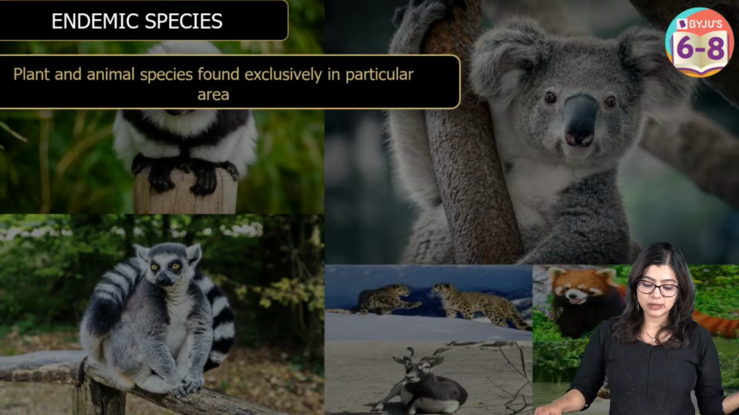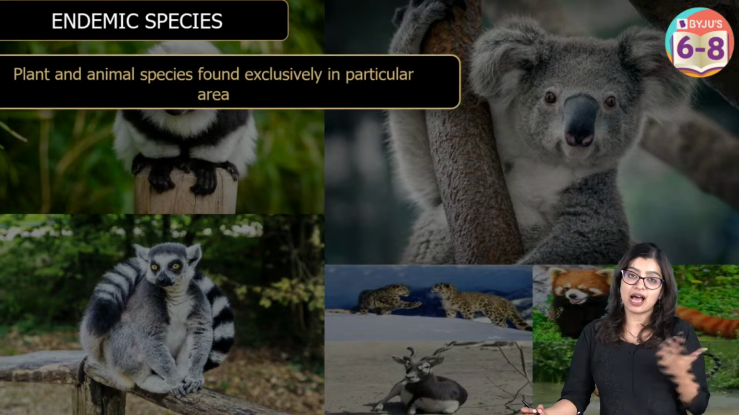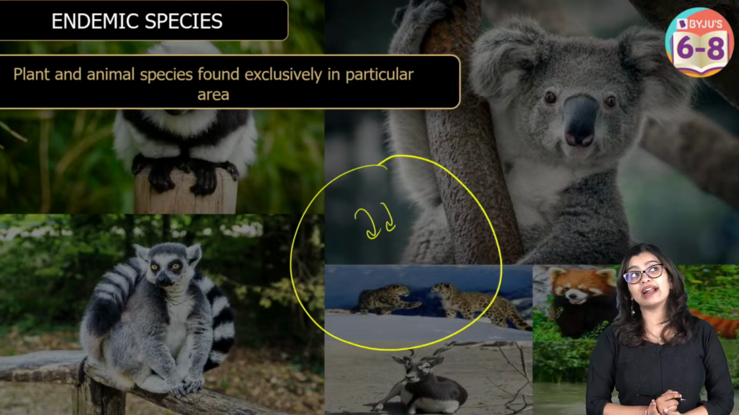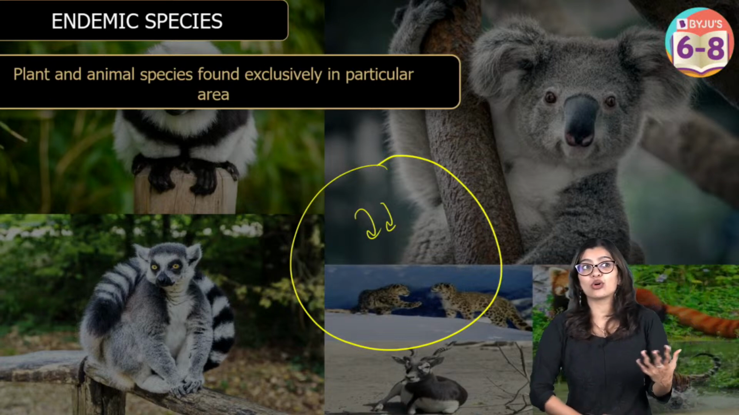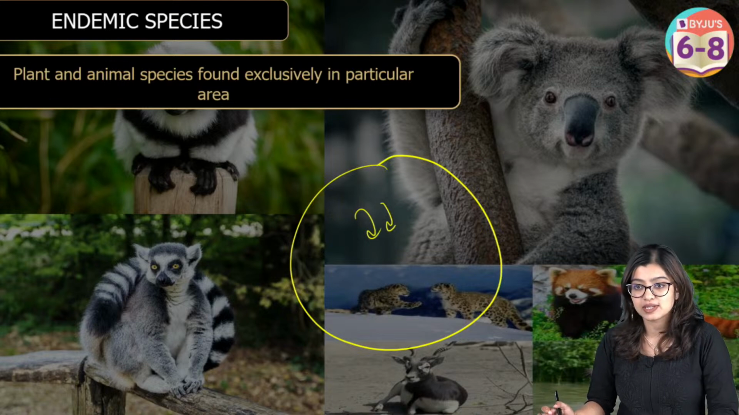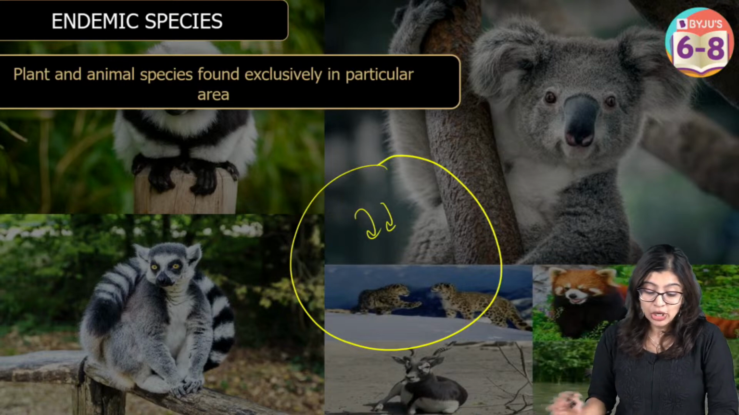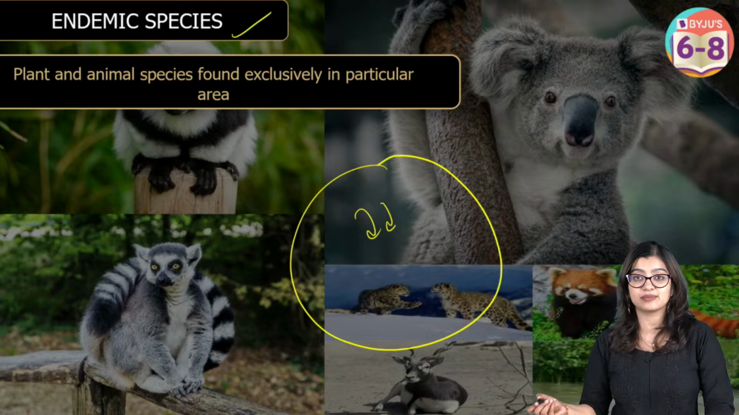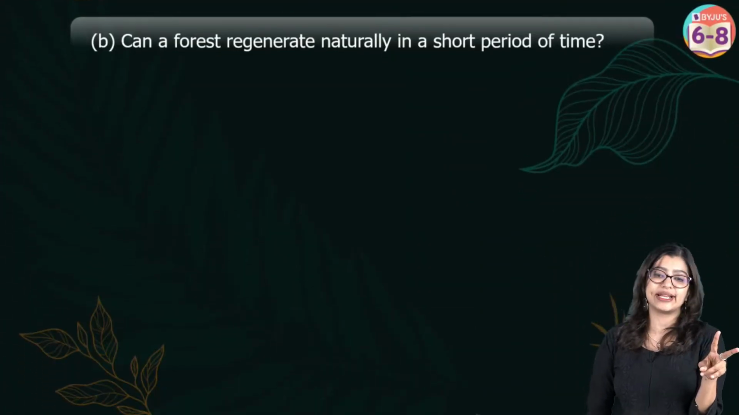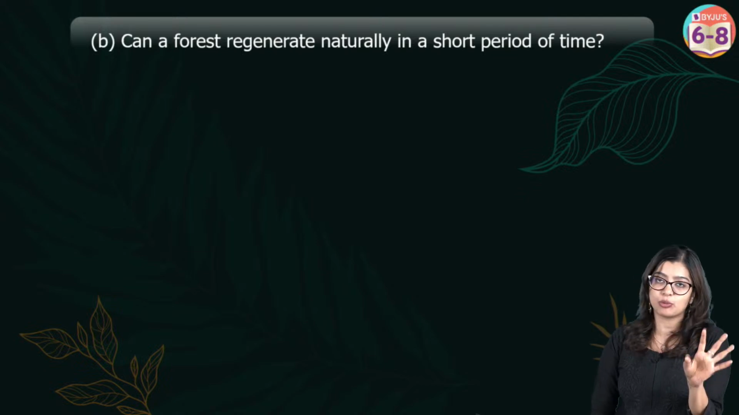See, what is an endemic species? They are basically plants and animals that we find in a specific locality. If you look at the Nicobar pigeon or the lion-tailed macaque, we find them in certain geographical regions. We don't find them anywhere else. So we call such organisms endemic species. For the second part of the question, you can give any 2 examples, and you will get 1 mark for this.